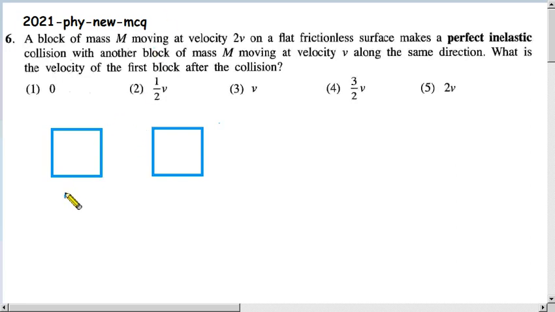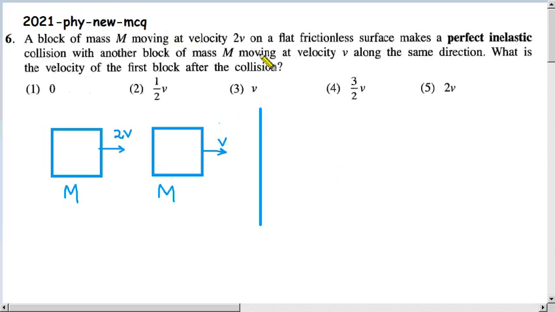The velocity of this one is 2 times v, then the velocity of the other block is v in the same direction. So this one is slow, therefore there is a possibility that the first one will collide with the second one. So after the collision,